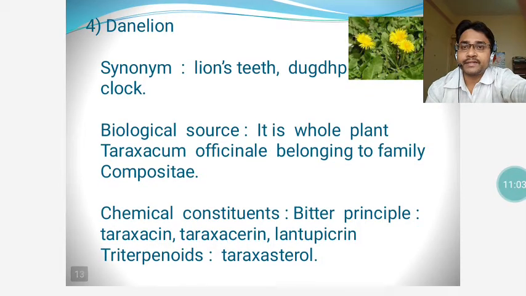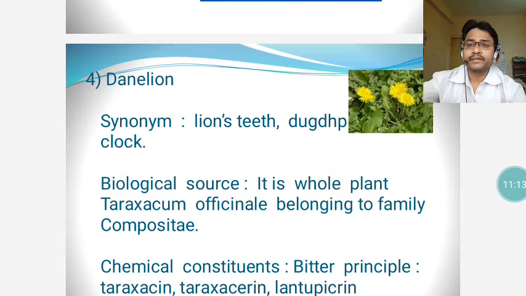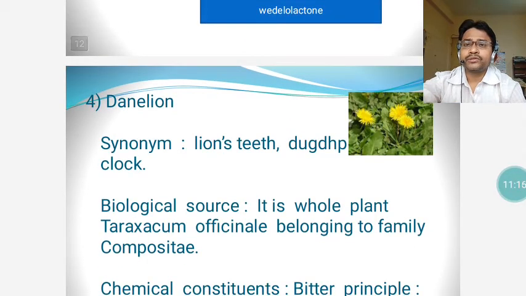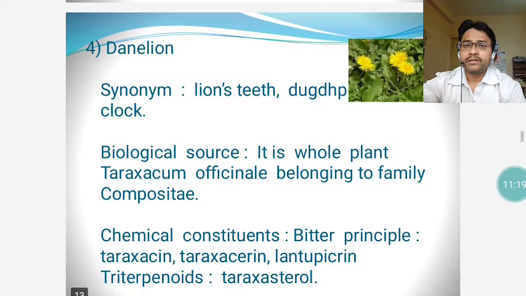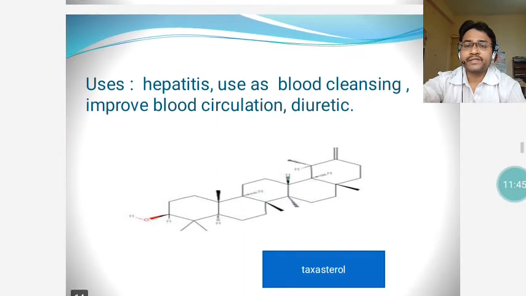Now come to the fourth plant, that is dandelion. The synonyms include lion's teeth or Dugdha feni. The biological source of it is the whole plant of Taraxacum officinale, belonging to the family Compositae. The chemical constituents, especially the bitter principle, are taraxacin, taraxacerin, lactucopicrin, and one triterpenoid, which is usually used in liver syrups, taraxasterol. So it is used in hepatitis.